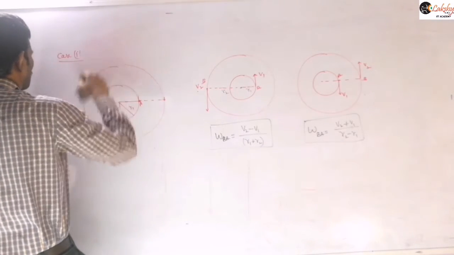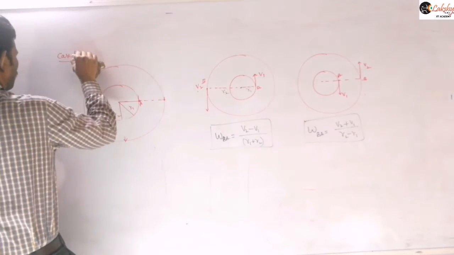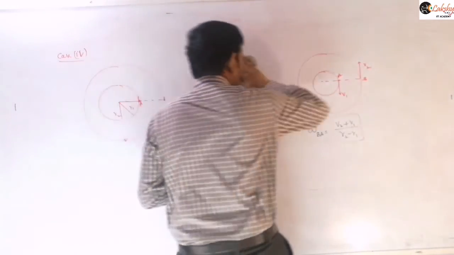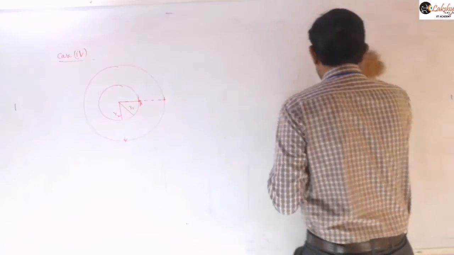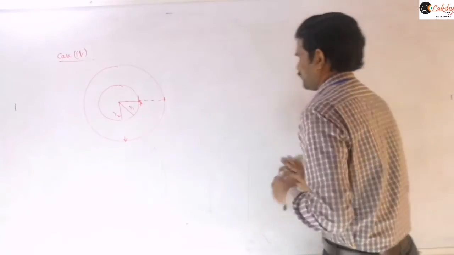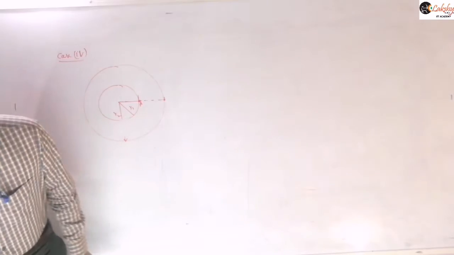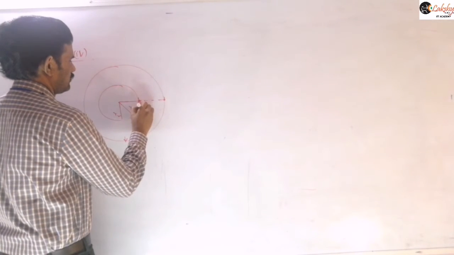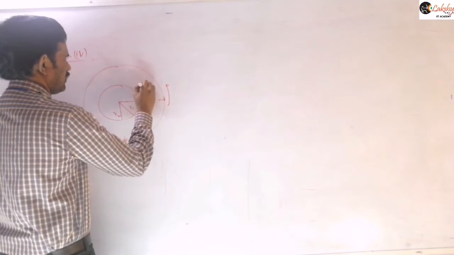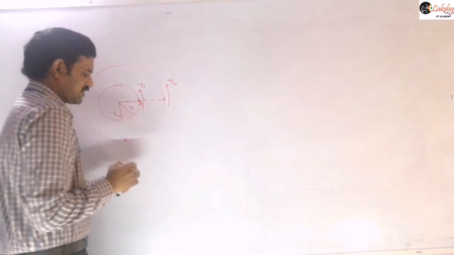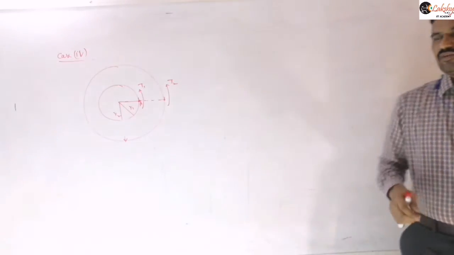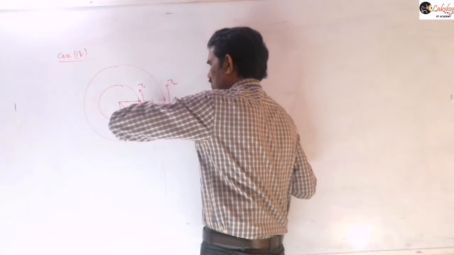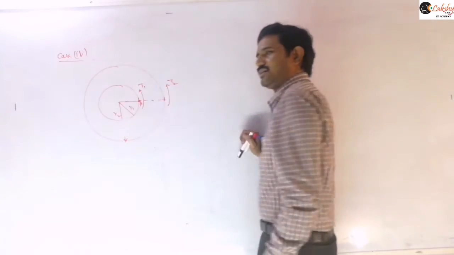So I am mentioning this as the next case here. Just mention that two particles are revolving in concentric circular paths with time periods T1 and T2. That means T1 is the time period of this particle which is revolving in this direction, and T2 is the time period of this particle which is revolving in this direction there.